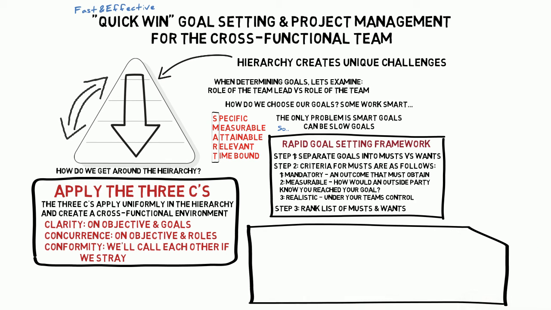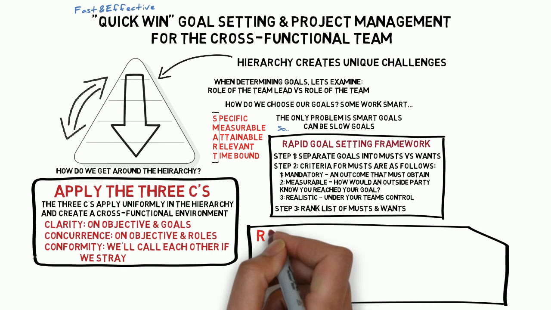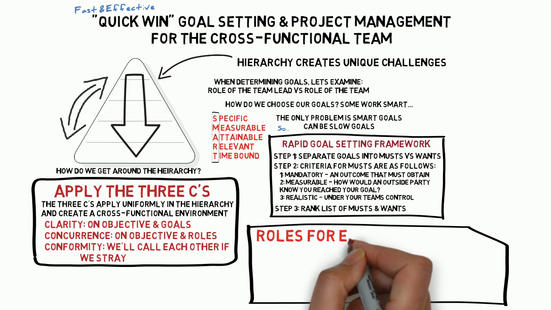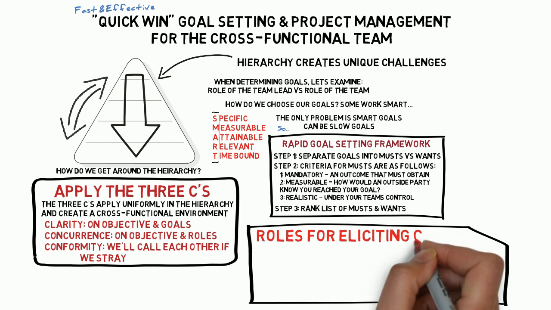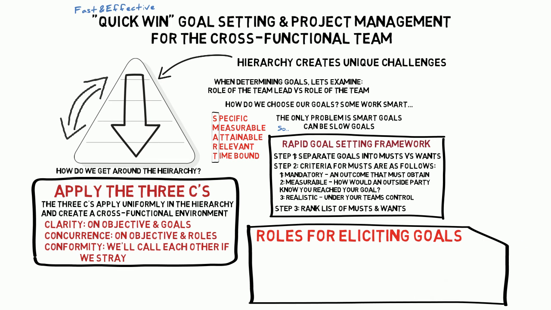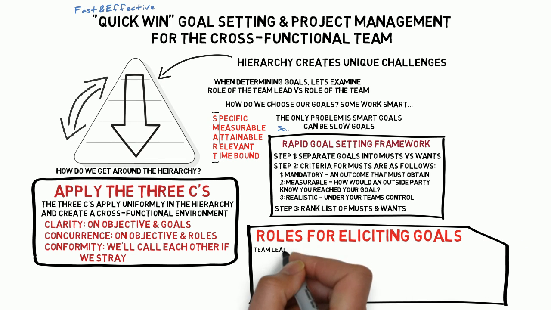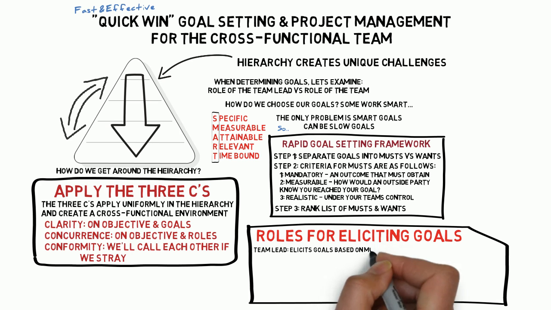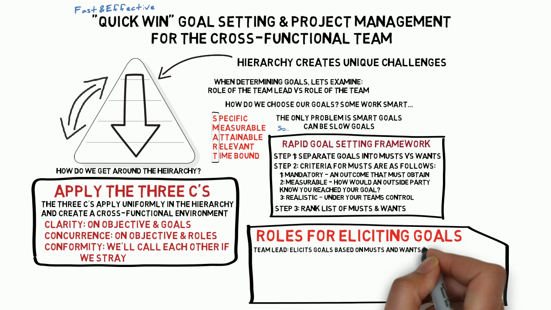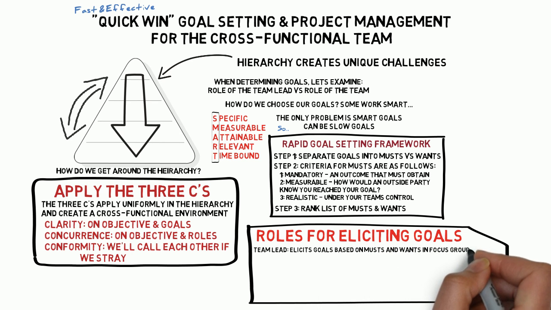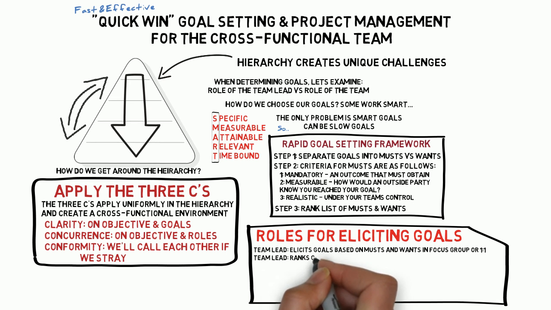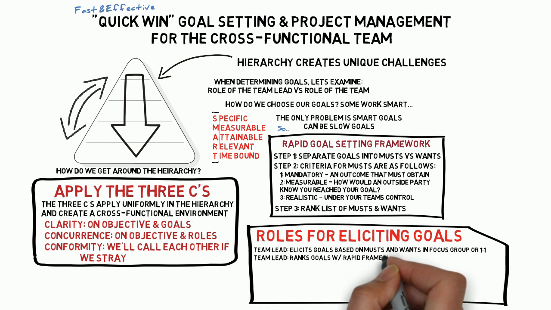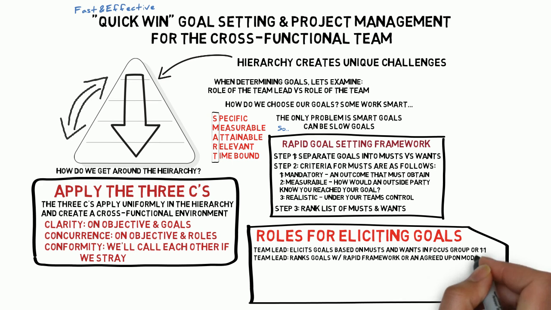Now that we've talked about the 3 C's and the Rapid Goal Setting Framework, let's talk about the roles for eliciting these goals. We've broken this down into the team lead and the rest of the members on the team. So the team lead needs to elicit goals based on musts and wants, either in a focus group or in one-on-one setting. The team lead needs to rank these goals with the Rapid framework or another agreed upon modification.